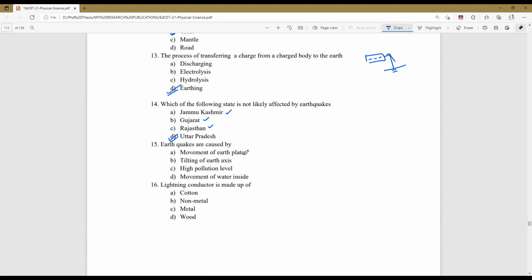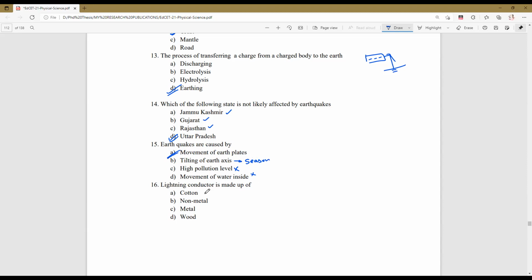Earthquakes are caused by movement of earth plates, tilting of earth axis, high pollution level, or movement of water inside. See here, due to the tilting of earth axis, we will be getting different seasons. High pollution can't be the answer. Movement of water is also not an answer. Why will the earthquake take place? Due to movement of earth plates.